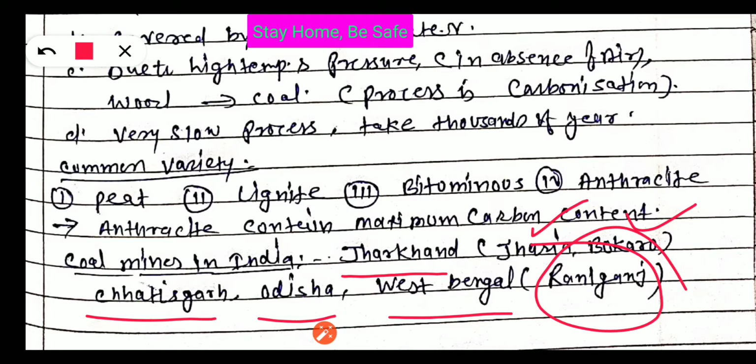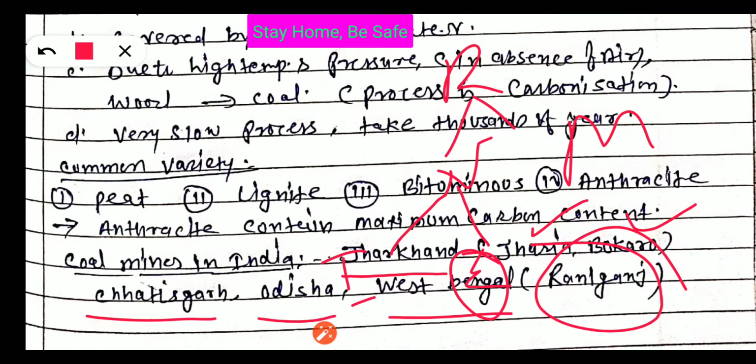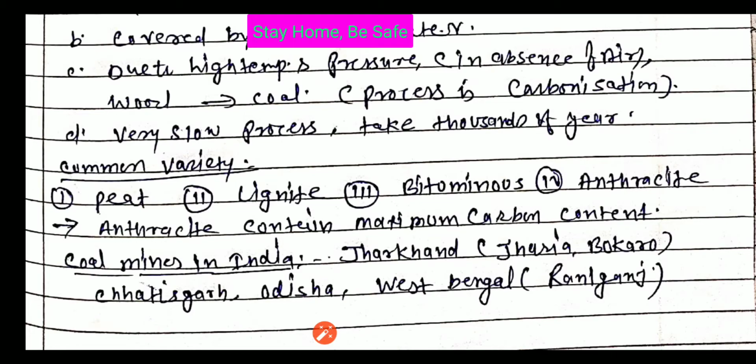So, dear students, in this whole section, we studied about resources. 2 types of resources: natural resources, man-made resources. Natural resources are 2 types: inexhaustible, exhaustible, that can be exhausted. So, coal and petroleum, natural gases were there. We started first with coal. We studied the properties of coal, how coal is formed, different varieties of coal, and finally the coal mines in India. So this is our first lecture about coal and petroleum.